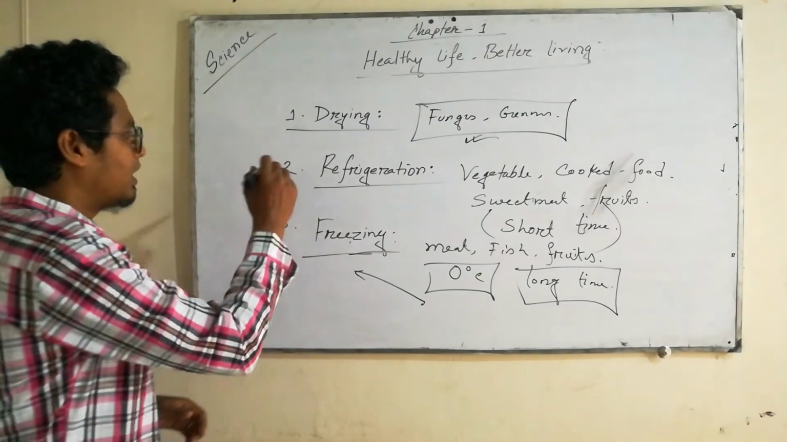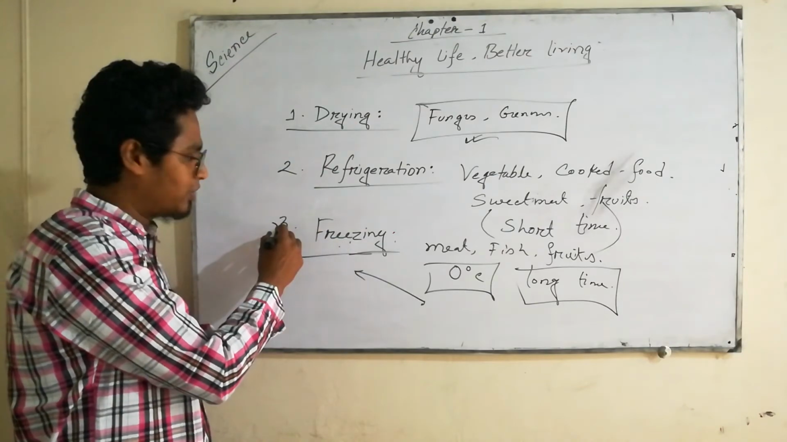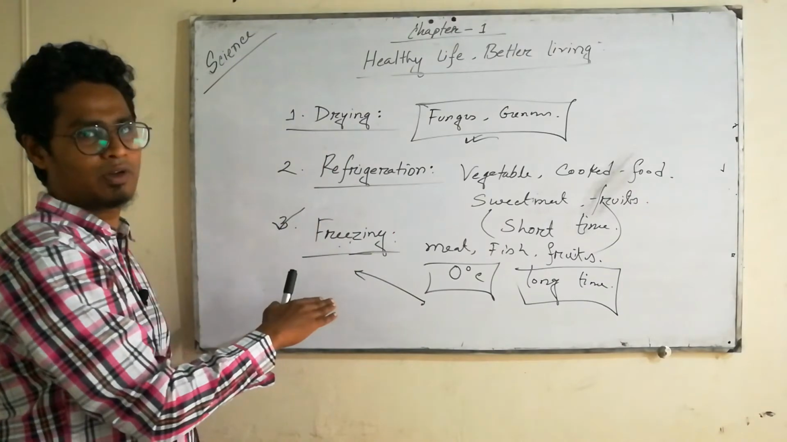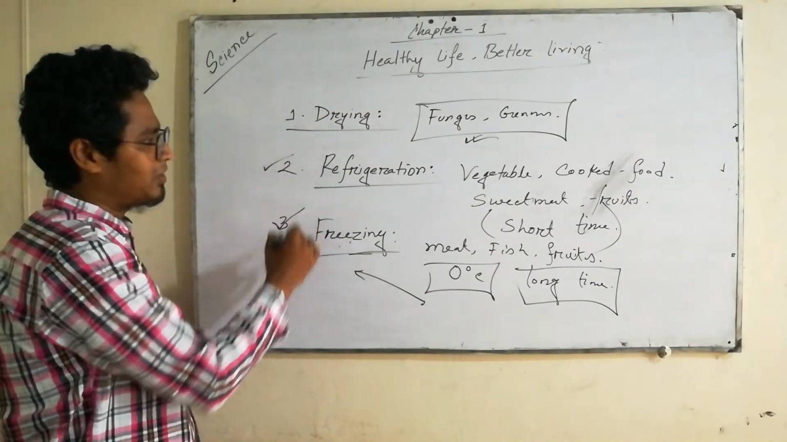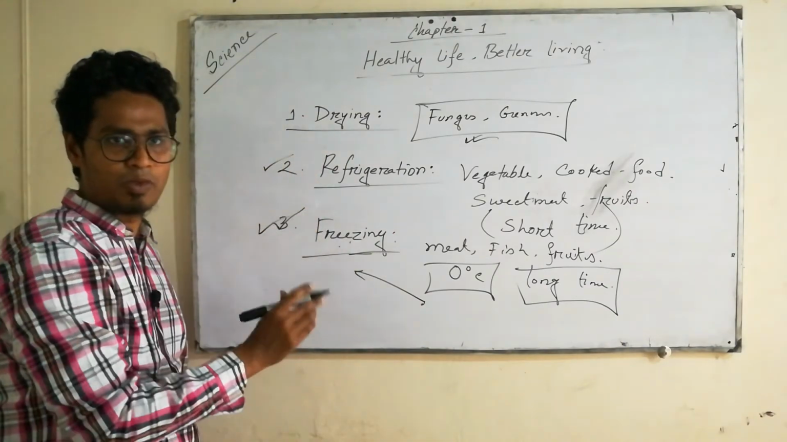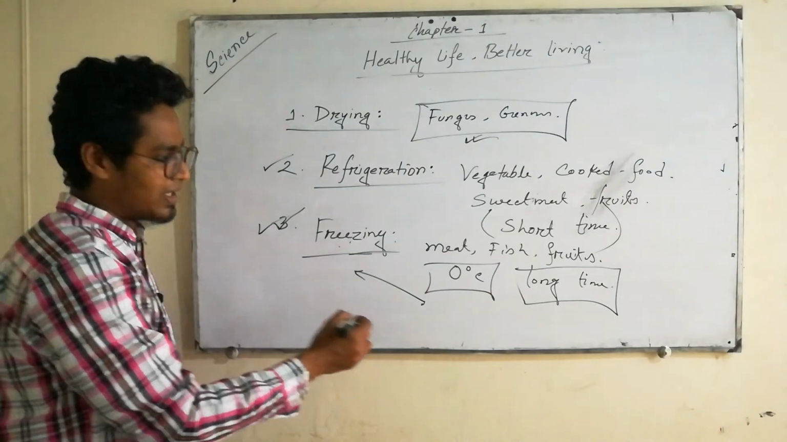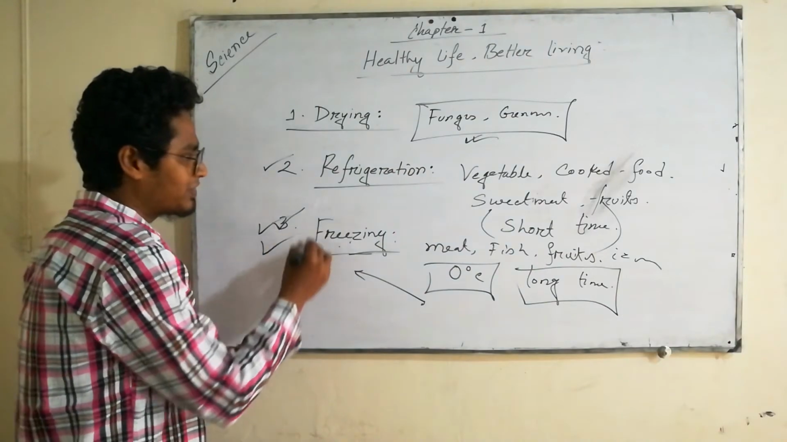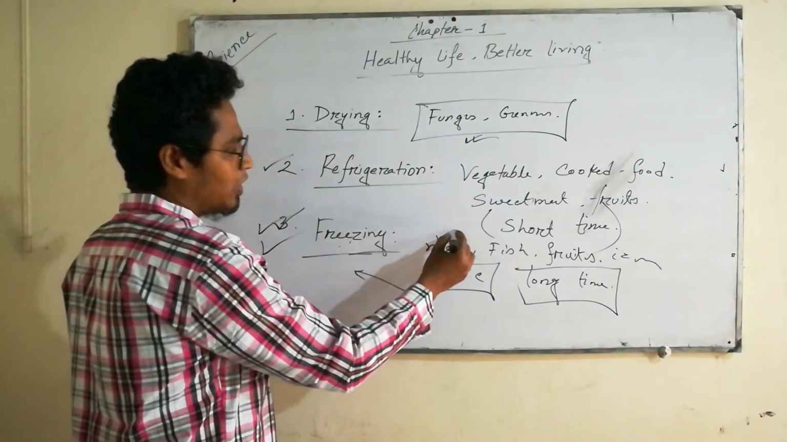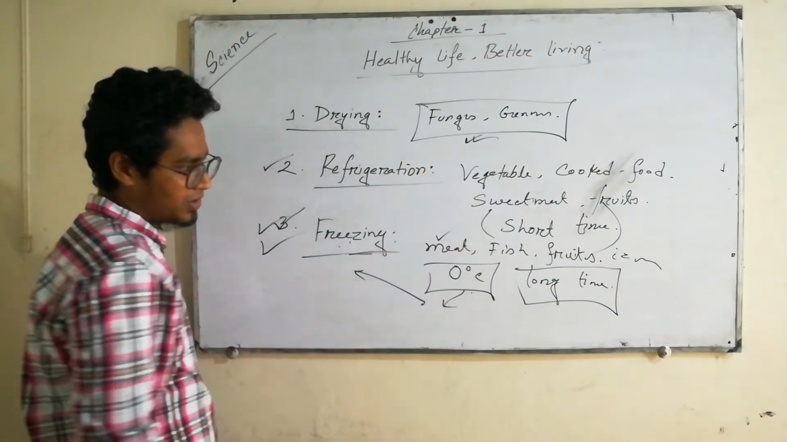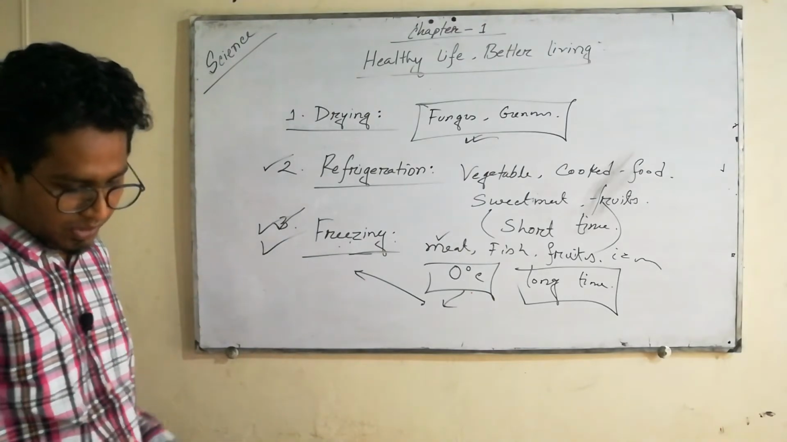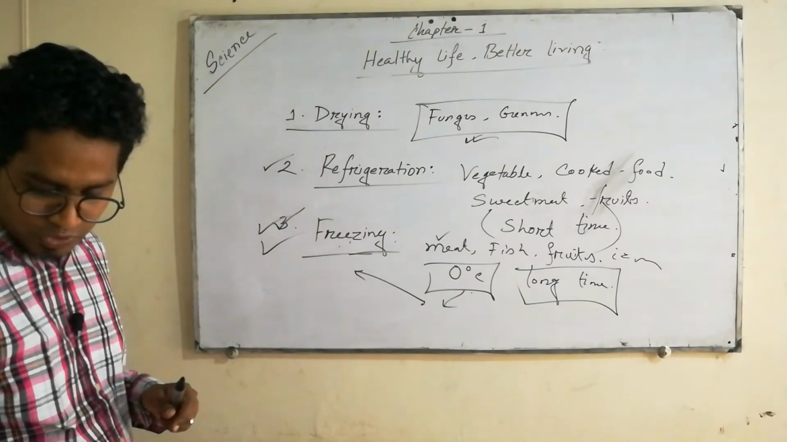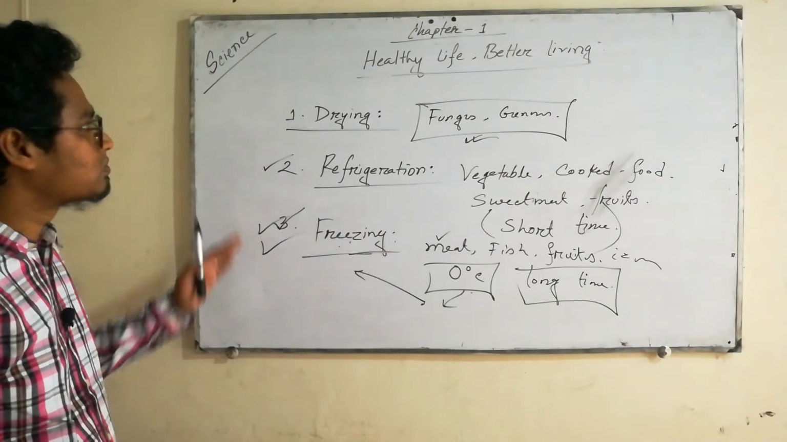In our home there is a refrigerator. There are two parts, upper part and lower part. The upper part is refrigeration, and the lower part is like ice. We can also preserve ice cream here. So freezing is at 0 degrees Celsius or below. These three are common processes of food preservation.